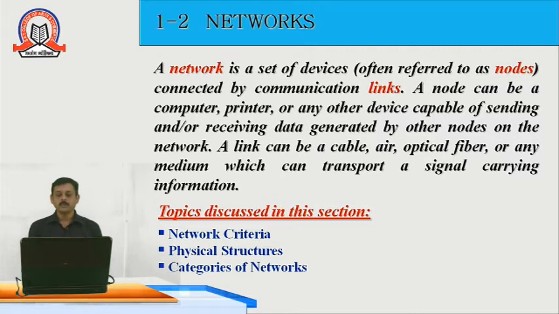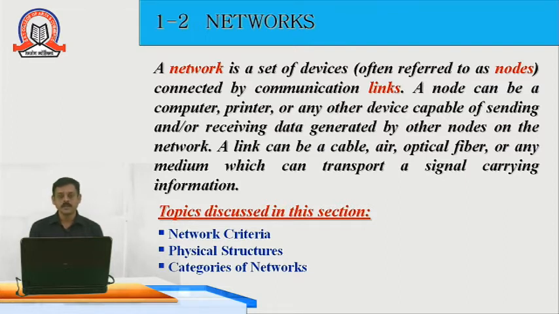Now friends, what is meant by network? A network is a set of devices, and these devices are connected with each other for communication through links. These communication devices are also known as nodes, and these nodes can be a computer, printer, or any other device which is capable of sending and receiving data.